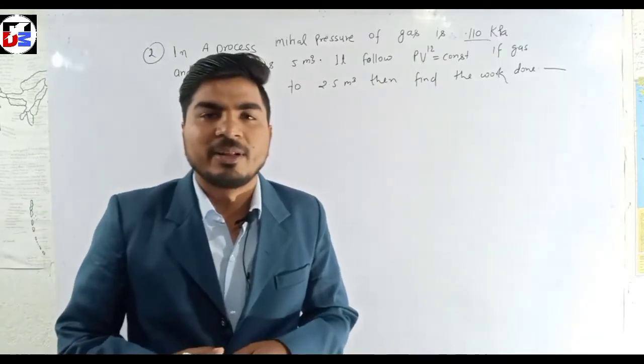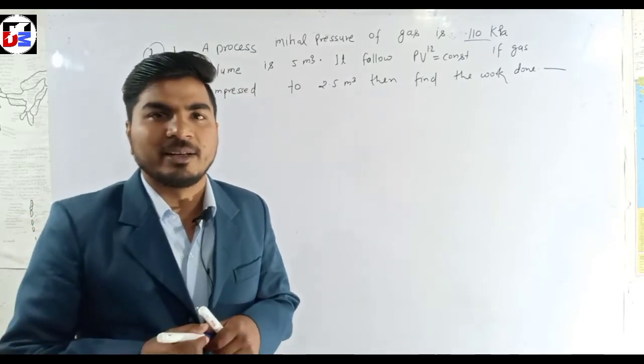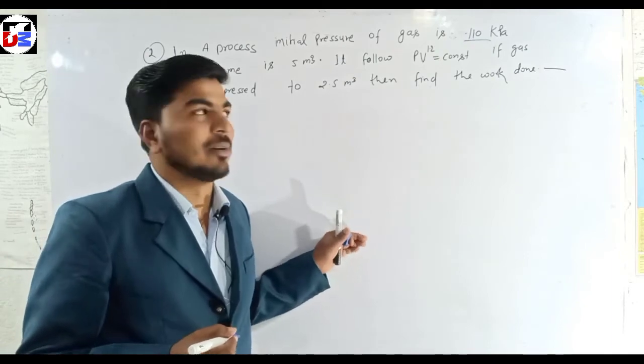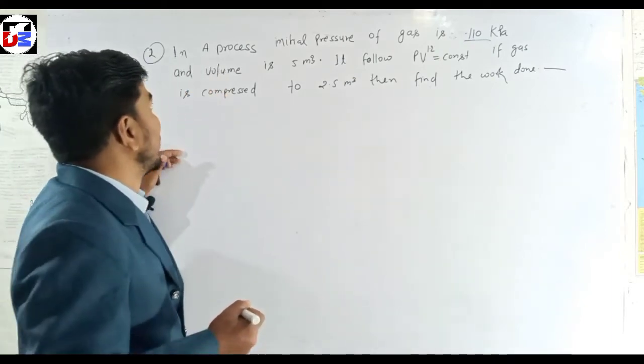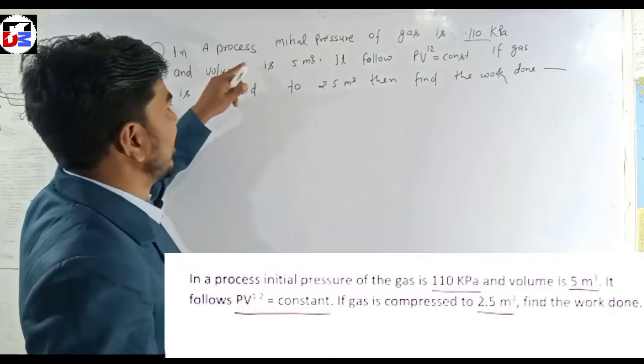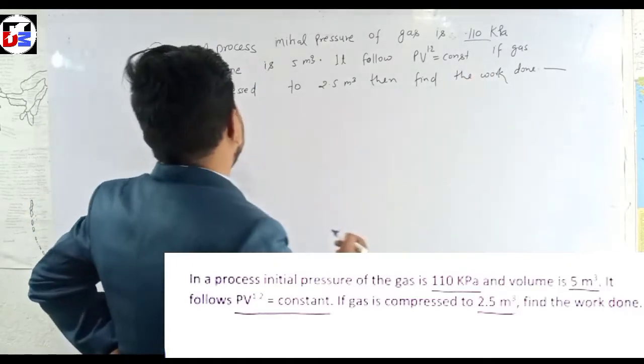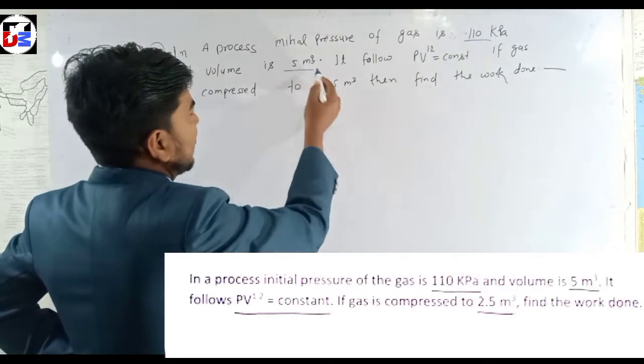The second question is also very easy, and it is based on the work done for a closed system. What was asked? In a process, the initial pressure of a gas is 110 kPa and the volume is 5 meter cube.